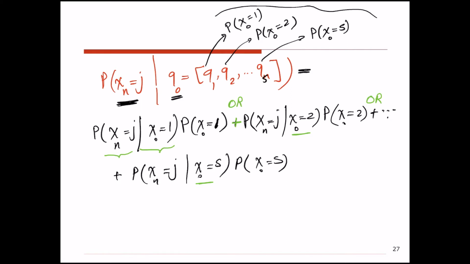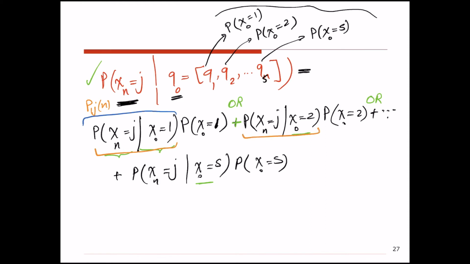Okay, so if we can calculate this probability, then we have the answer to this question. So let's see what the values of any one of these elements are. So I have the value of this element, and what is that? That's the probability of going from state 1 to j in n transitions, right? So that's what this phrase means.